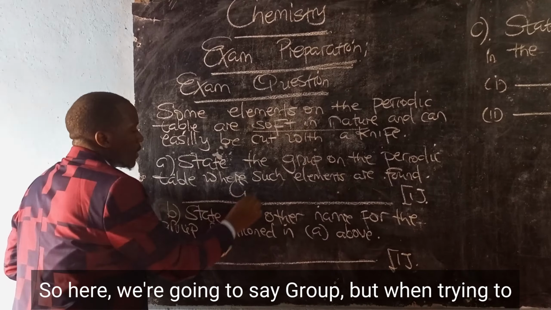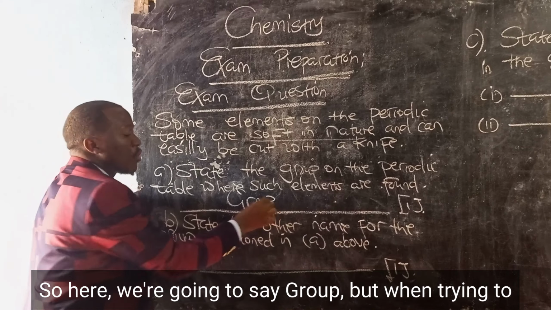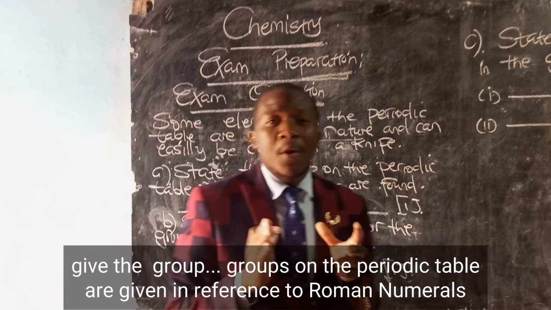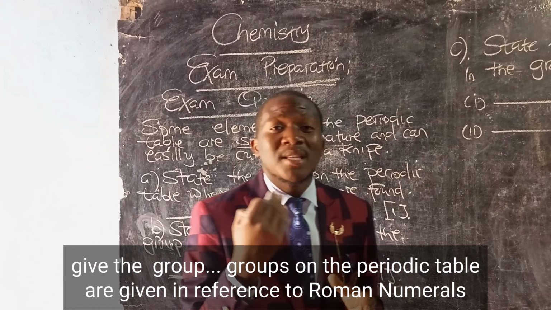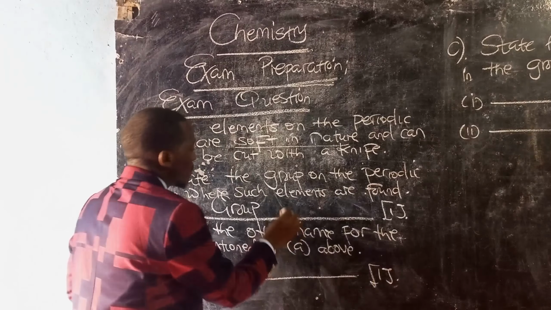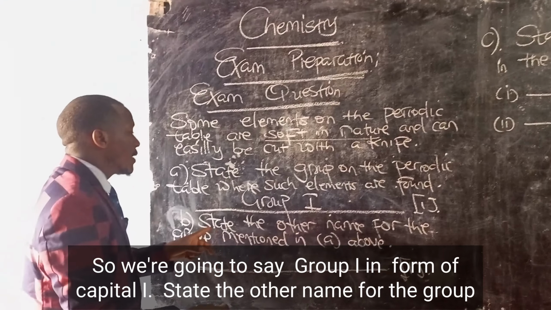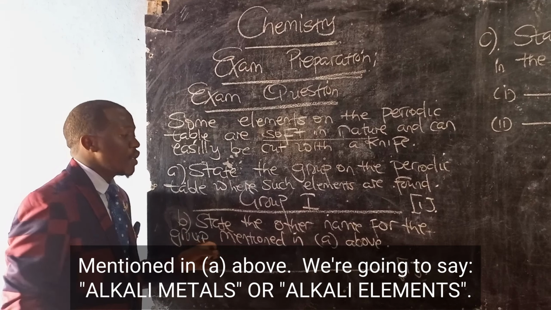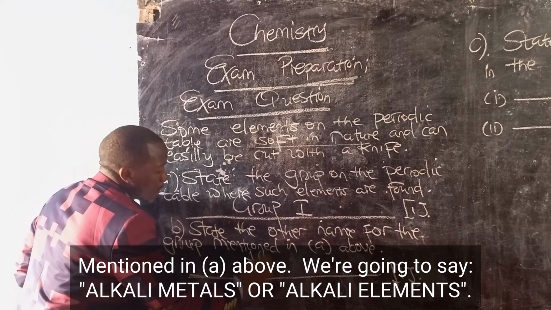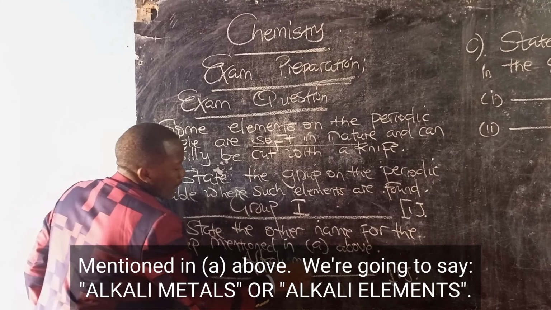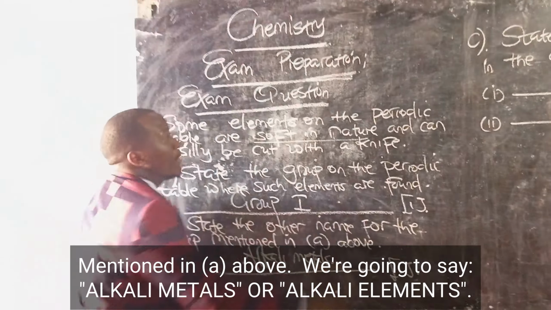So here we're going to say group, but when trying to give the group, groups on the periodic table are given in reference to Roman numerals. So I'm going to say group 1 in form of capital I. State the other name for the group mentioned in A above. We're going to say alkali metals or alkali elements.